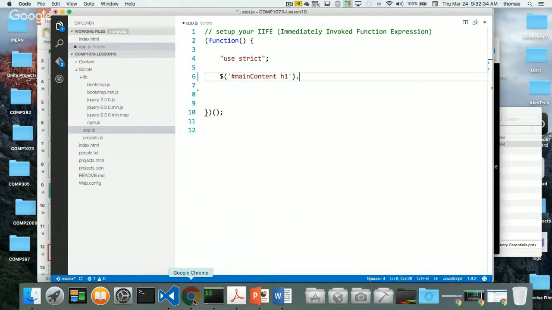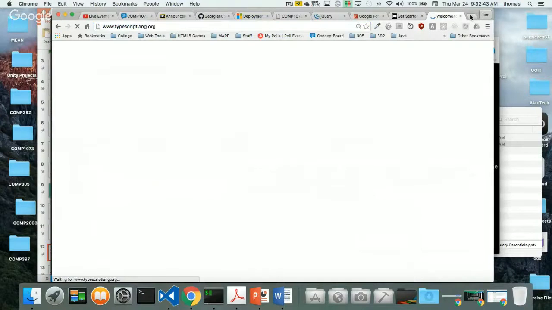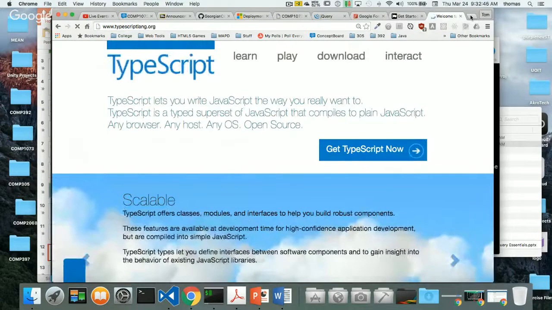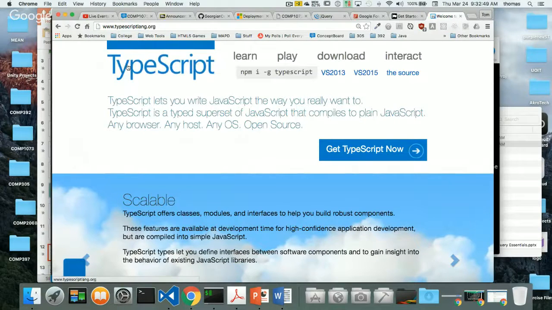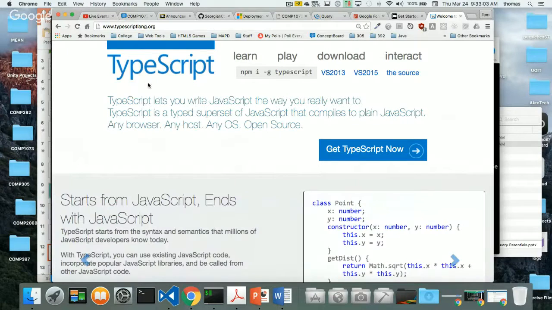And I'd like to refer you back to something new that's been circulating over the last couple years called TypeScript. If you go to typescriptlang.org, we're going to go more into TypeScript later on about what it is. But really it's a superset of JavaScript. And again, you don't have to use TypeScript for today, but we're going to be talking about it later on as we move forward. What TypeScript does is it helps us build enterprise level applications a little easier, and it brings class structure, classical inheritance and so on, to JavaScript, which is kind of cool. We're not going to use it for that. All I want to use our TypeScript library for today is for code hinting.